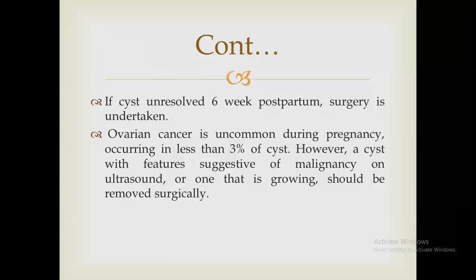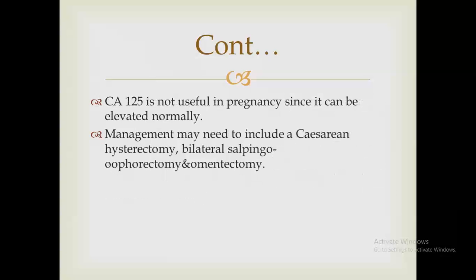Ovarian cancer is uncommon during pregnancy, occurring in less than 3% of cases. However, a cyst with features suggestive of malignancy on ultrasound, or one that is growing very rapidly, should be removed surgically. We cannot rely on CA125 because it is normally elevated during pregnancy. If there is suspicion of malignancy, especially with the frozen section, it may necessitate cesarean hysterectomy with bilateral salpingo-oophorectomy and omentectomy.